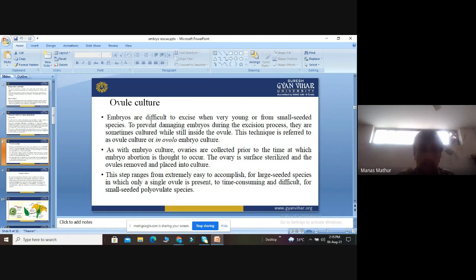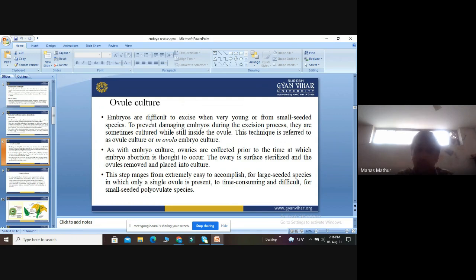We know that basically seeds are ripened ovules and fruit is ripened ovary. Embryos are very difficult to excise when very young from the plant because they are very small. We cannot easily see the embryo. So to prevent damaging embryos during the collection time, they are cultured while still inside the ovule. The ovule provides protection to the embryo. Since they are very small, it is difficult to isolate them, so they are cultured inside the ovule. This technique is called ovule culture or in ovule embryo culture.